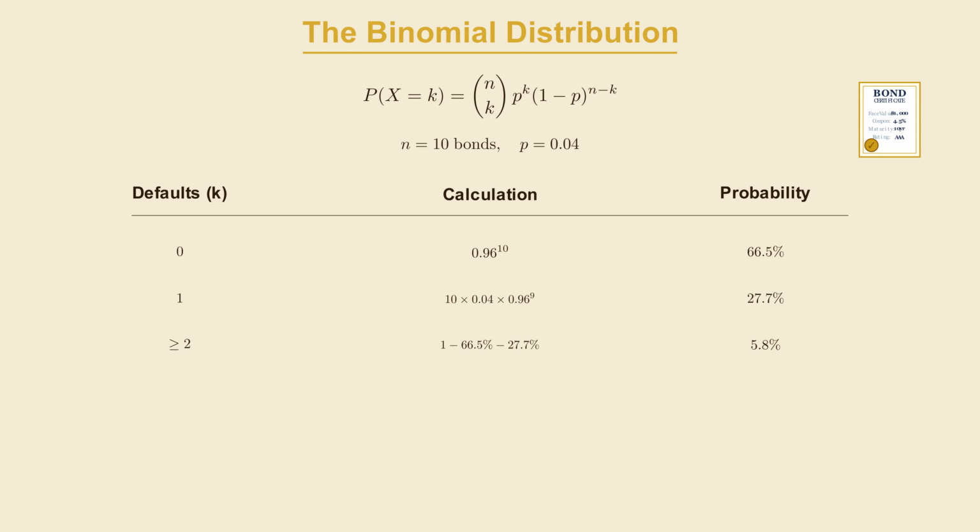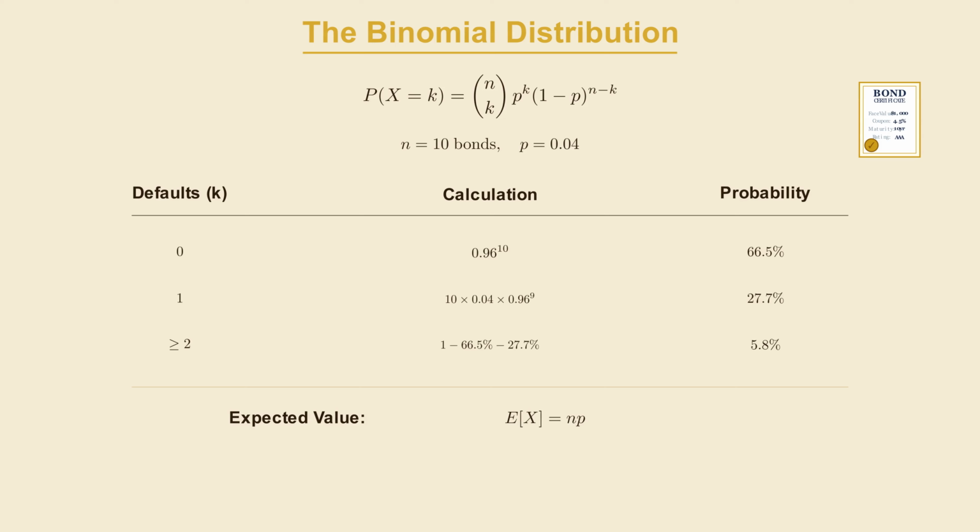So the binomial distribution basically just asks two questions. The first is how many different ways can this outcome end up happening? Then the second is what is the probability of each of those different ways occurring? By multiplying those together, we end up getting the probability mass function of the binomial distribution.